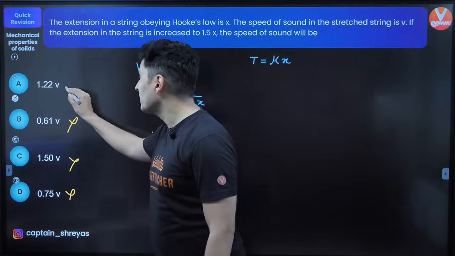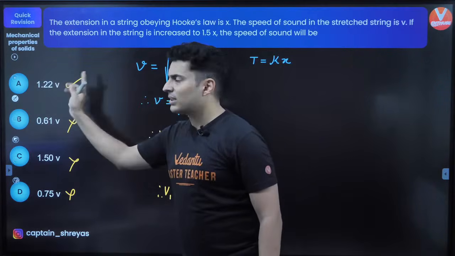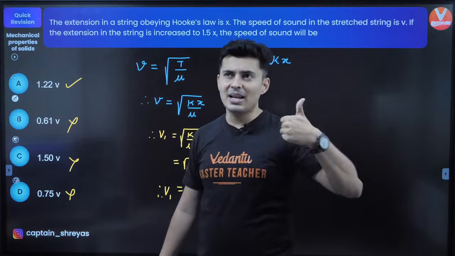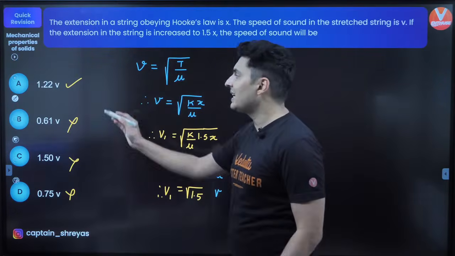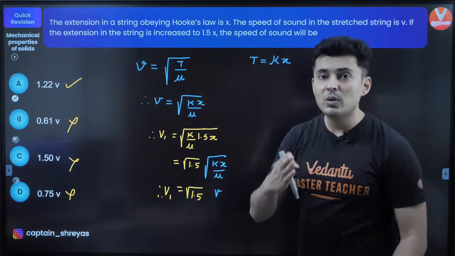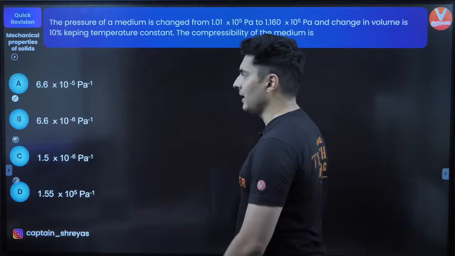So obviously this is wrong. This has to be correct because you can think this way. If you ignore the second decimal, 1.2 square is 1.44, which is very close to 1.5. So hence it has to be option A. That's how you can calculate in the exam by looking at the options. Is that okay, guys? So option A is correct.